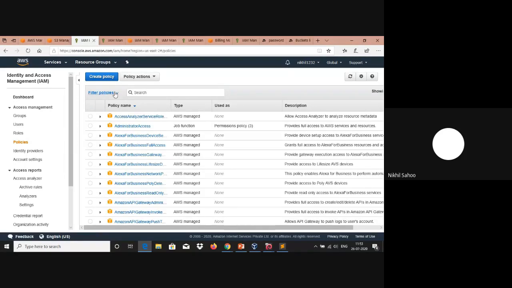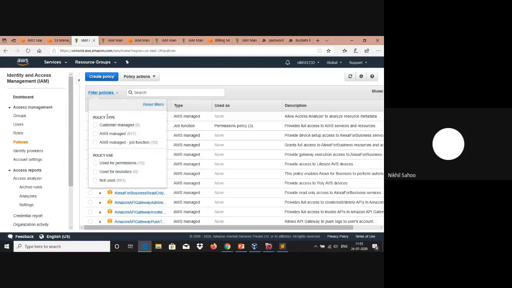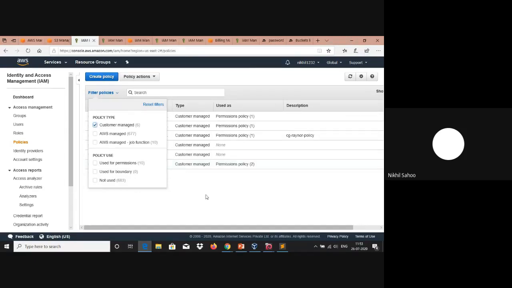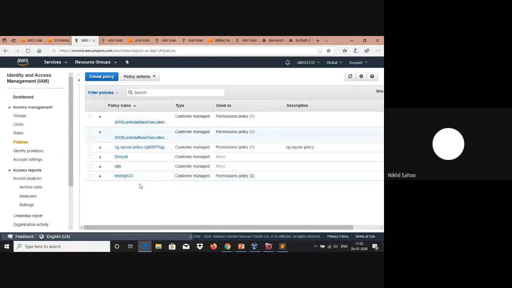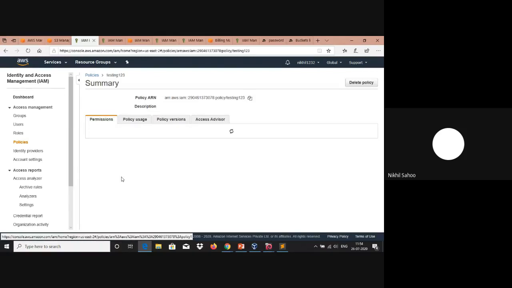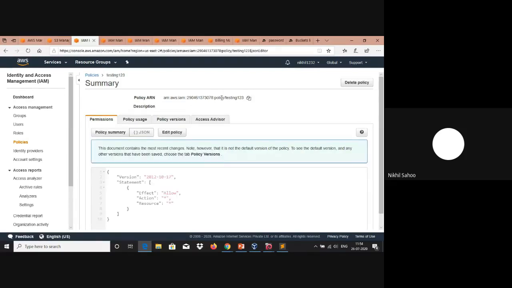Yeah. So if you move on to this particular option here and enable this custom managed policy, here we can see all the policies that are created by me. You can also create a new policy by clicking create policy here, and it would guide you through the steps of how to create a policy. If we click on this particular managed policy, you can see that I have an ARN here as well. Similarly for AWS managed policies, you will have a particular ARN.